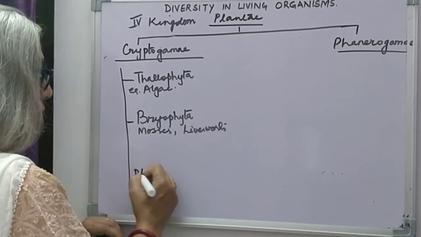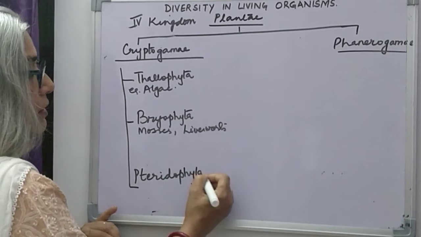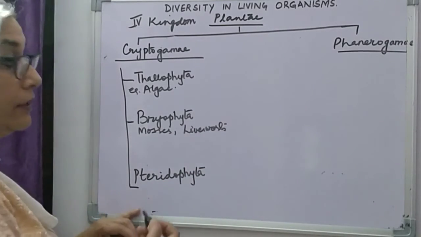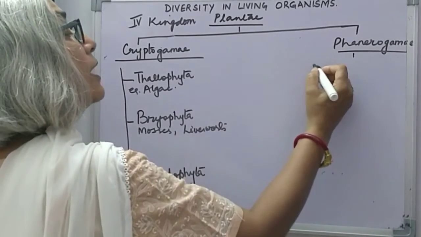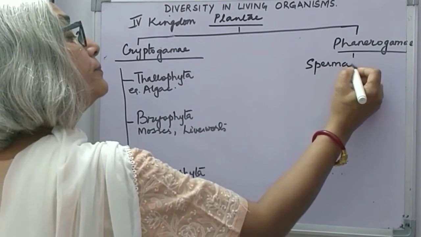And Pteridophyta, examples of which are the ferns, club mosses, and horsetails.